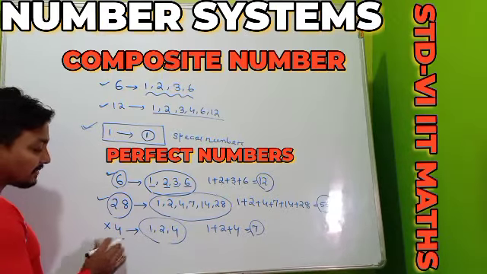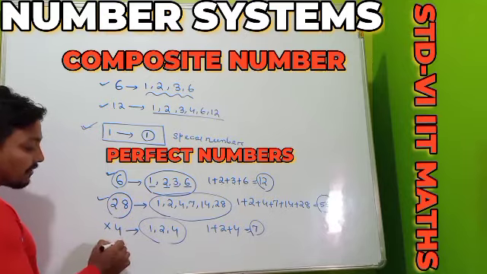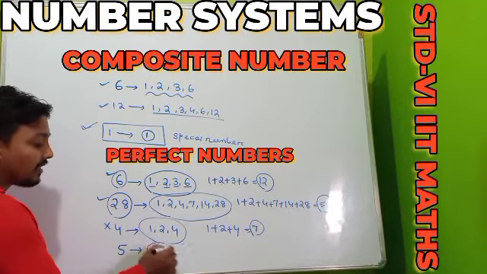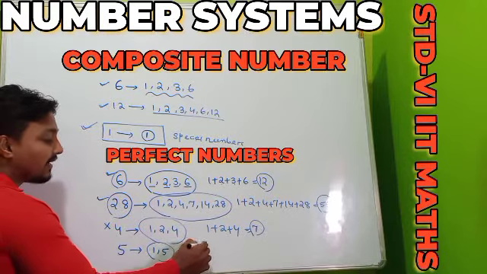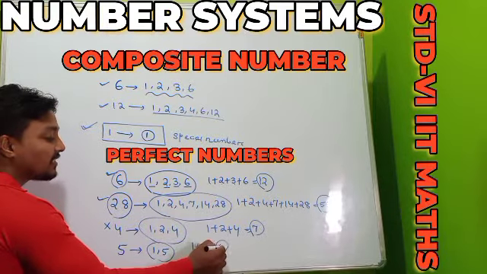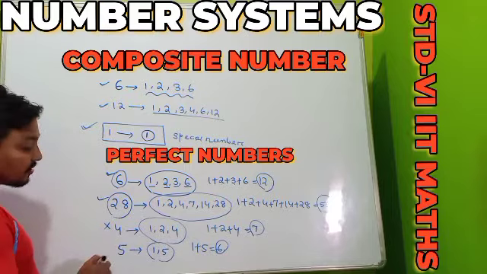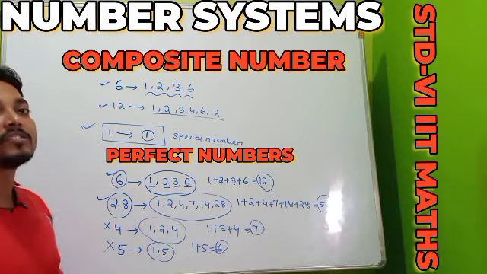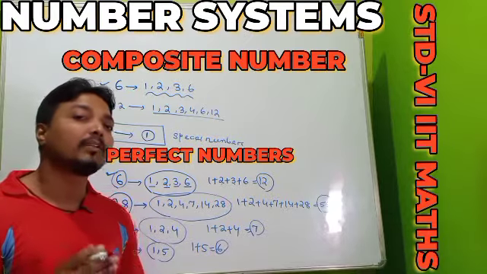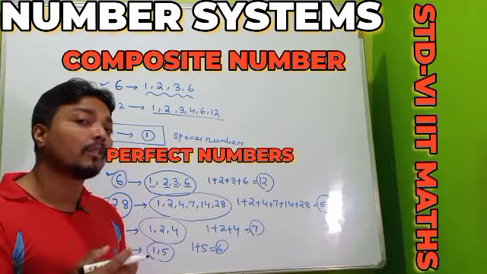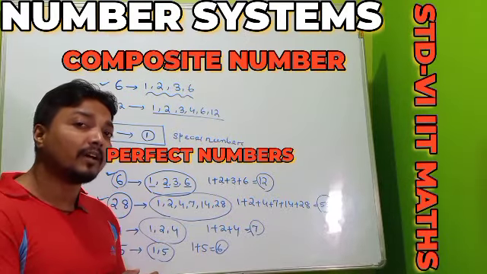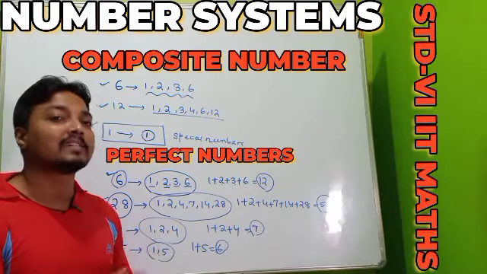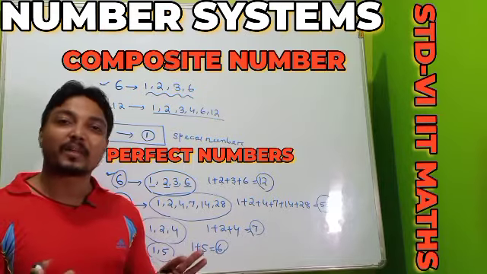Another one I am checking. Suppose one number is 5. The factors of 5 are 1 and 5, and the sum is 6, which is not double the number. So here 5 we cannot call our perfect number. So the definition of the perfect number you have to remember: if the sum of all the factors of that number is double the number, then we can call the number our perfect number. Up to this, perfectly understood.